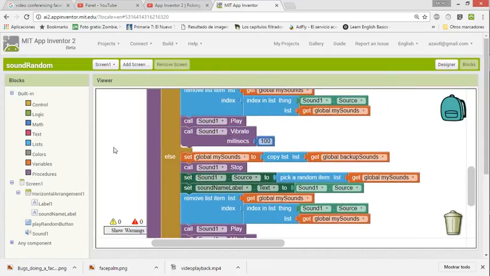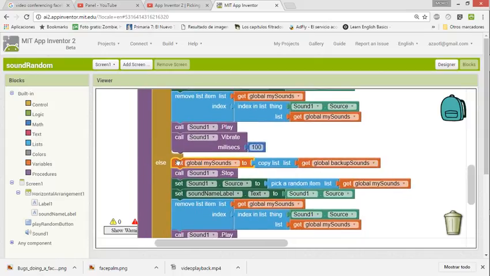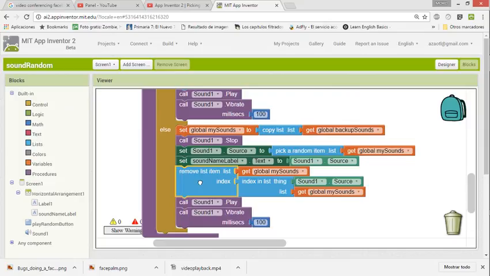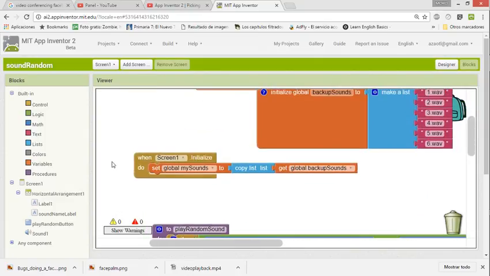So what happens when we get to the limit of the list? Well, we're going to again copy all the elements. We are going to refill the list, and we're going to stop any sound, and we're going to set the source again from a random item from the new list that we copied. And then we set here for the label, we are going to remove this item, the random item from the list. And then we play it, and then we vibrate the cell phone. Well, I guess it was a little bit confusing, sorry.